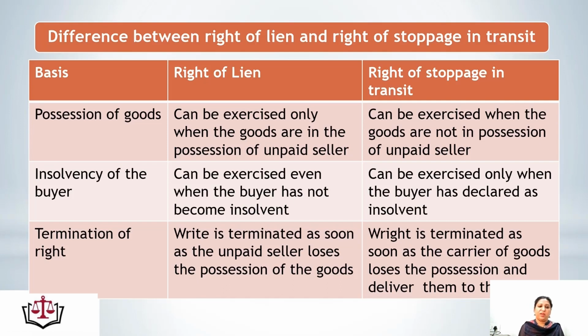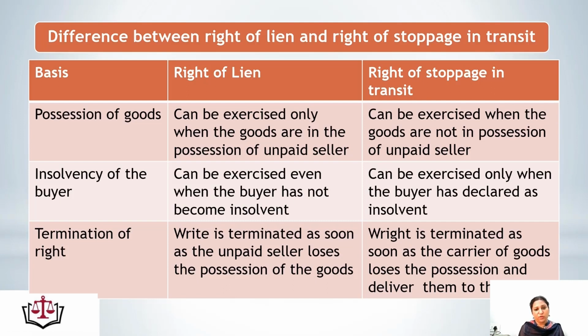Insolvency of the buyer. The right of lien can be exercised even when the buyer has not become insolvent. Means the buyer is not insolvent but he is not paying, even then the right of lien can be exercised. But right of stoppage in transit can only be exercised when the buyer has been declared as an insolvent. Termination of right. Right of lien can be terminated as soon as the unpaid seller loses the possession of the goods.